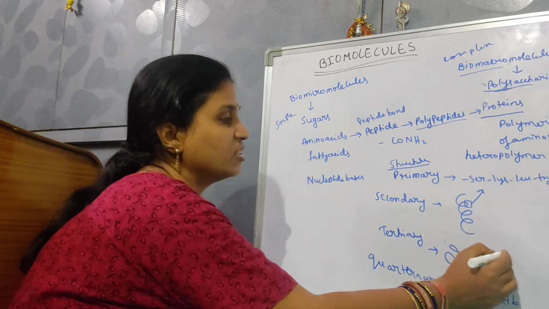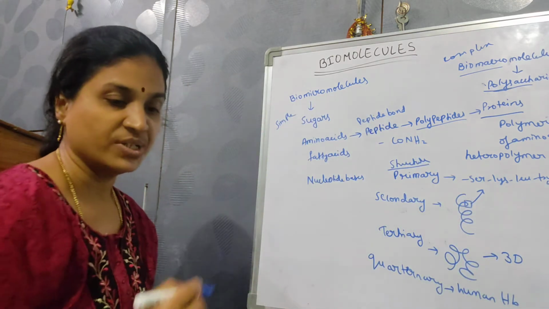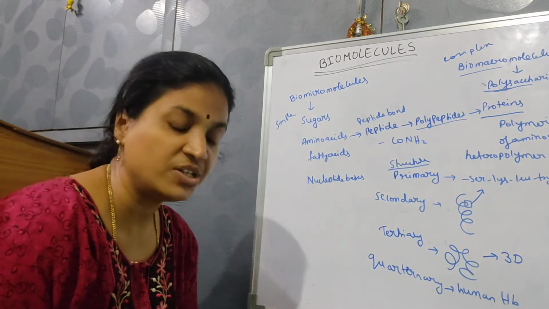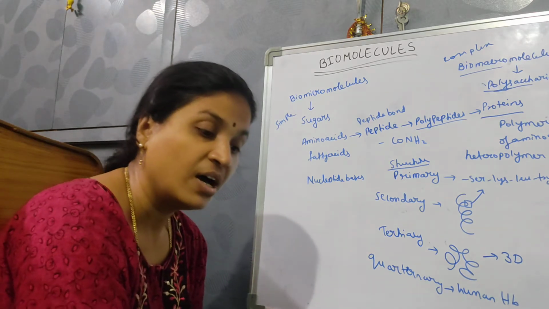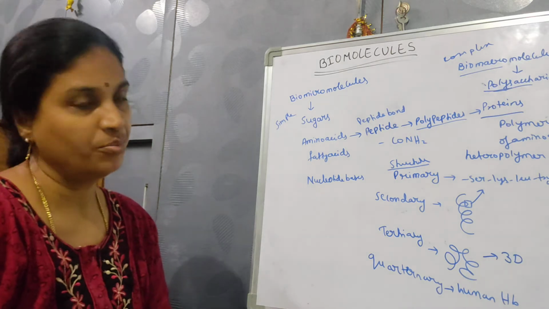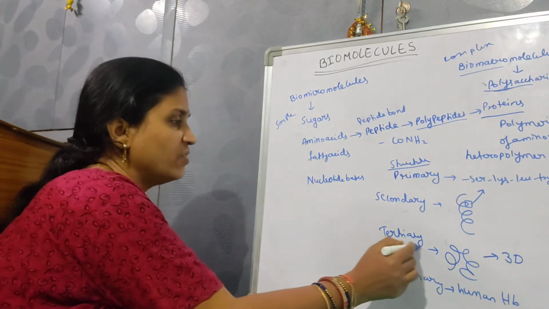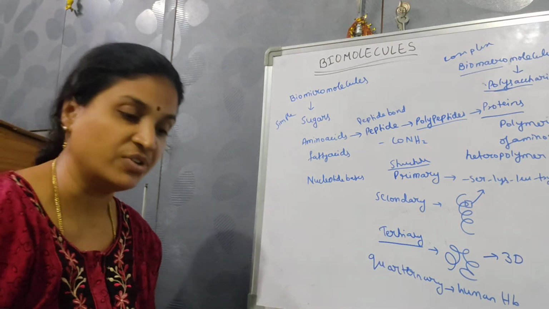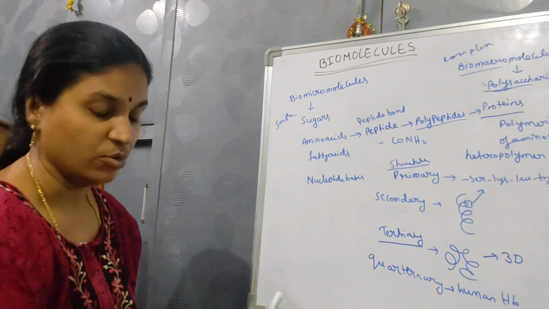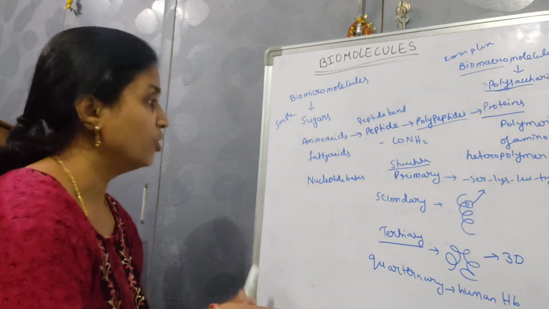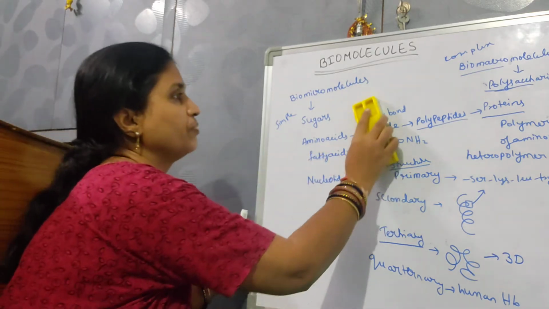The tertiary structure is the three-dimensional structure, and this tertiary structure of protein is absolutely necessary for the biological activities of the proteins. So the tertiary structure is very important for the biological activities of proteins. This is about proteins. Now moving on to the fatty acids.